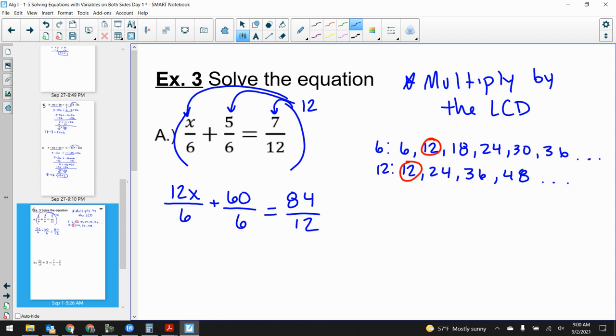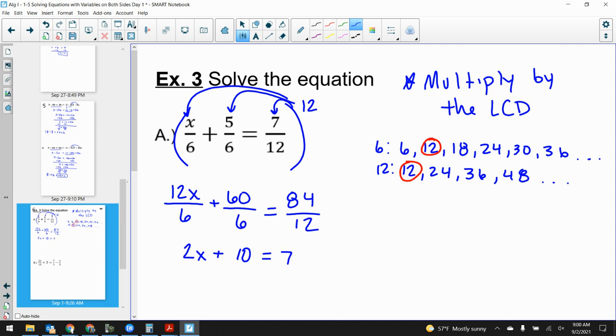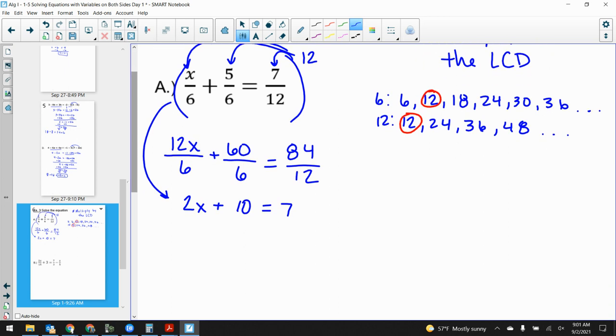Why is this useful? Well, take a look at what's going to happen. What's 12 divided by 6? What's 60 divided by 6? 10. 84 divided by 12 comes out nice, clean, 7. And look at that. My equation got reduced to a nice, neat, two-step equation. Look at that. That's slick. Wow. I use that all the time now, in my daily life, whenever I need to solve fractions.